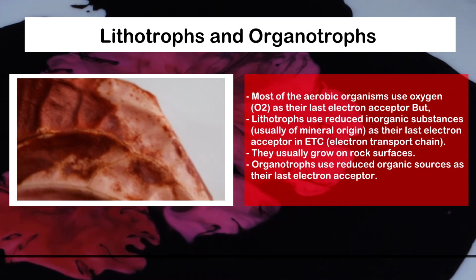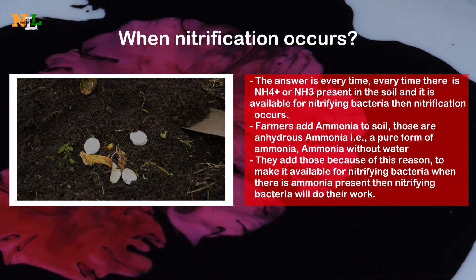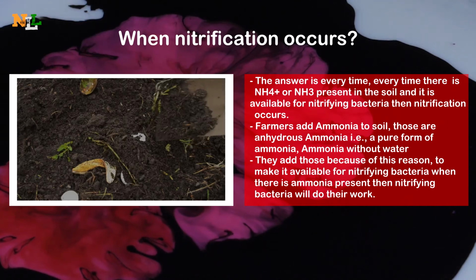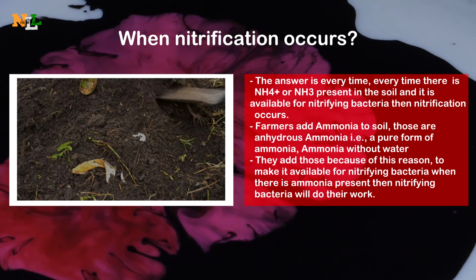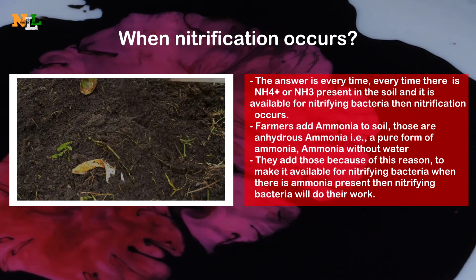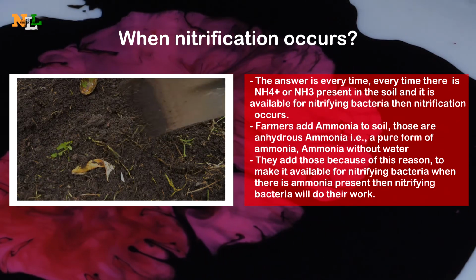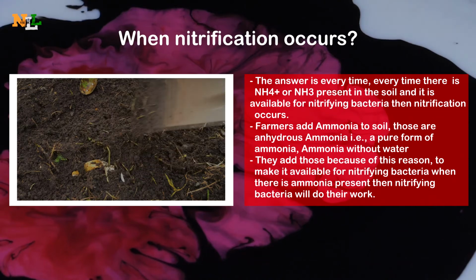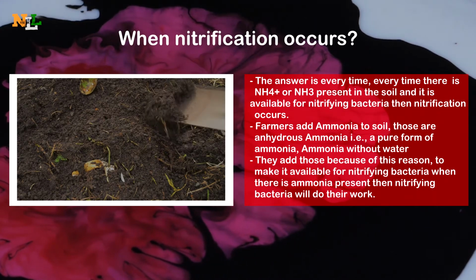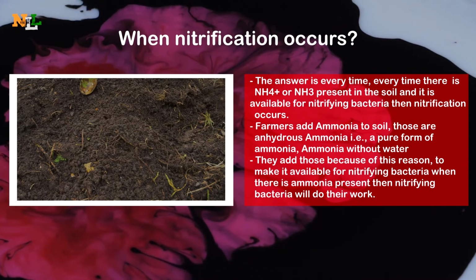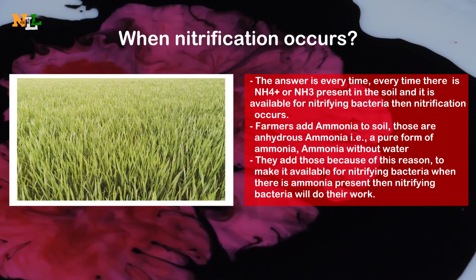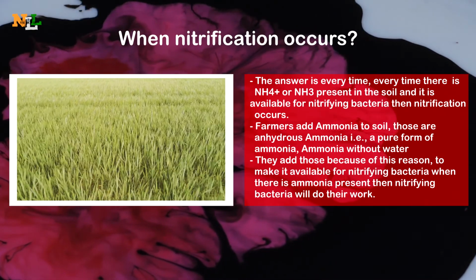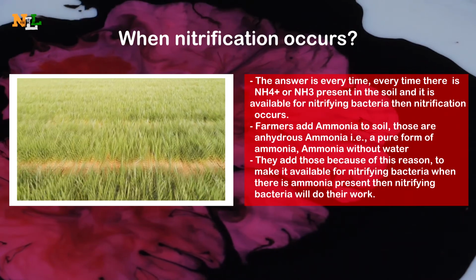Now let's come to the third question. When does nitrification occur? The answer is simple: every time. Every time there is ammonium ion or ammonia present in the soil and it is available for nitrifying bacteria, nitrification goes on. Do you remember farmers add ammonia to the soil? That is anhydrous ammonia, a pure form of ammonia, that means ammonia without water. They add it to make it available for nitrifying bacteria. When ammonia is present, nitrifying bacteria will do their work.